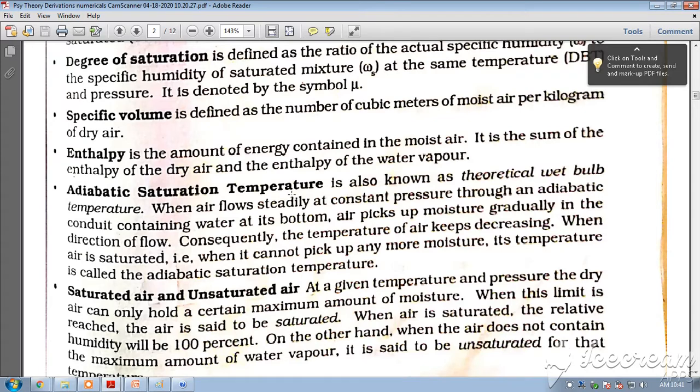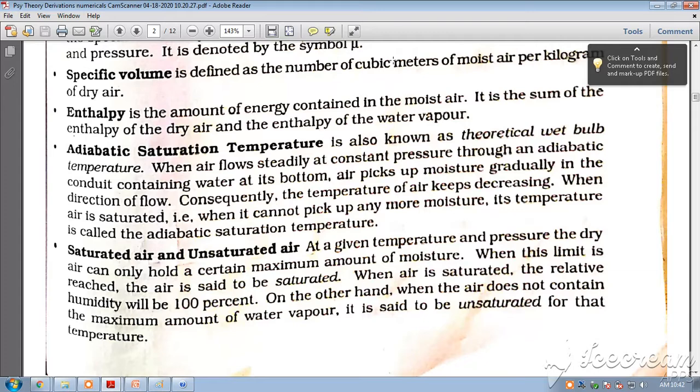Now, adiabatic saturation temperature. Adiabatic saturation temperature is known as the theoretical wet bulb temperature. When air flows steadily at constant pressure through an adiabatic conduit containing water at its bottom, air picks up moisture gradually in the direction of flow. Consequently, the temperature of the air keeps decreasing. When the air is saturated, when it cannot pick any more moisture, its temperature is called adiabatic saturation temperature.